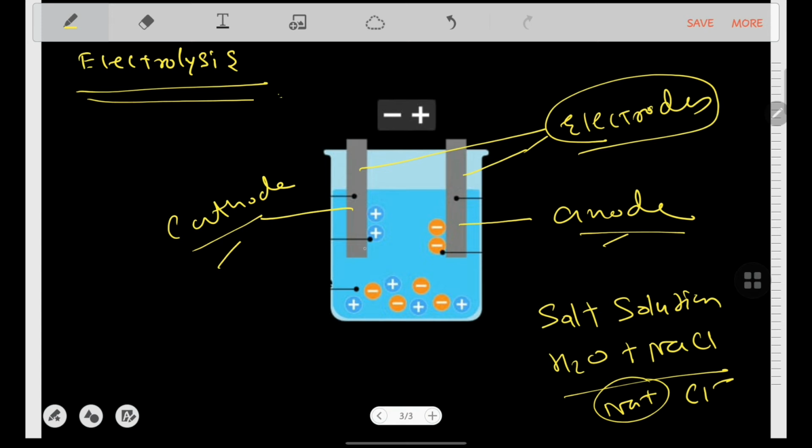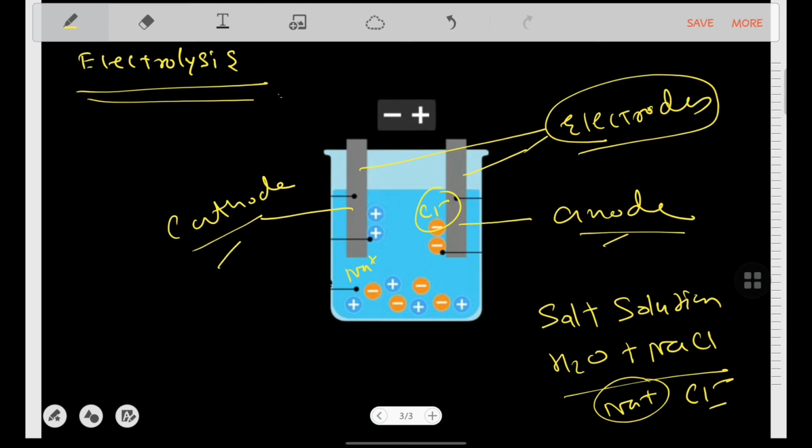These Na plus ions will get attracted by the negative electrode, so obviously the Na will go to the cathode side, because they are positive ones. And obviously the anode, which is the positive electrode, will attract the negative ions. Who is the negative ion here? The Cl minus. So Cl minus will go to the anode side. This is how the electrolysis is done.